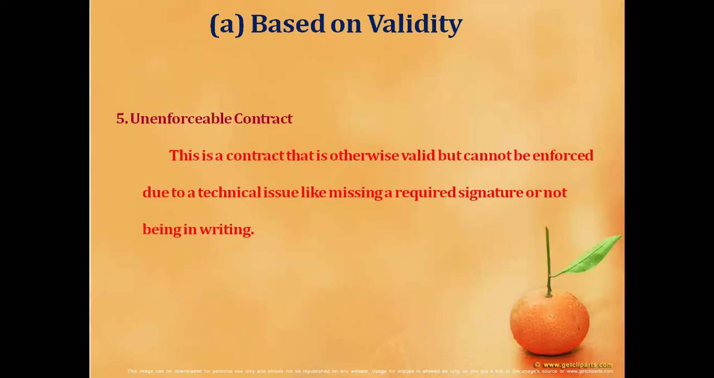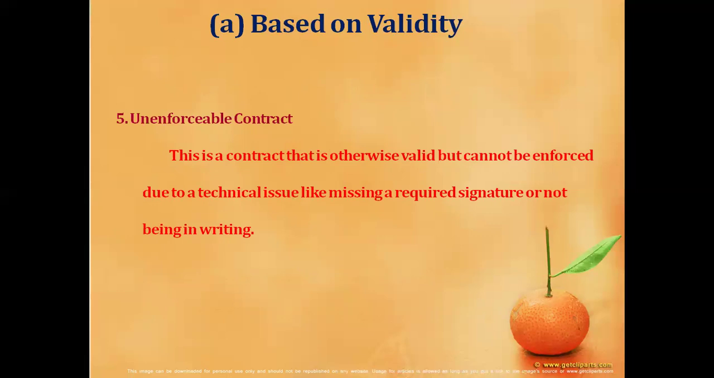And the last contract is called an unenforceable contract. This is a contract that is otherwise valid but cannot be enforced due to technical issues like a missing required signature or not being in writing. That is, an unenforceable contract is a contract which cannot be enforced in a court of law because of some technical factors.